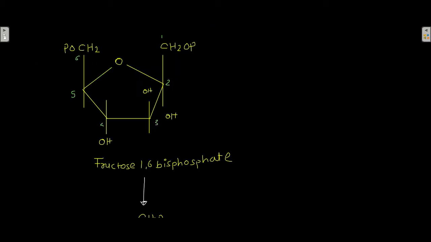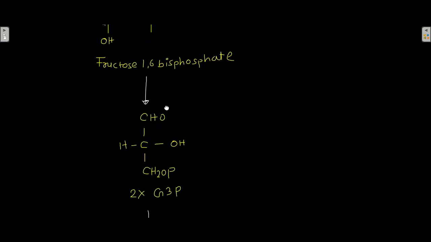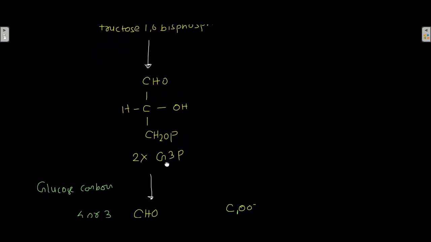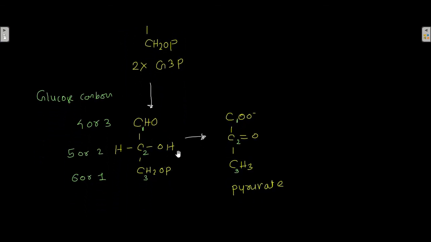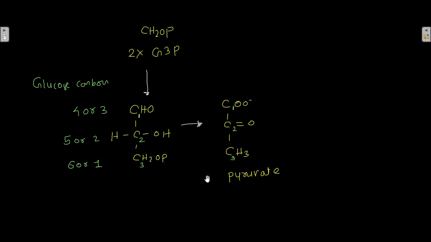So consider fructose 1,6-bisphosphate. This is the structure. This is the first carbon, second carbon, third carbon, fourth carbon, fifth carbon, and the 6th carbon of this molecule. Now this fructose 1,6-bisphosphate is converted into 2 molecules of glyceraldehyde 3-phosphate, and eventually those 2 molecules of glyceraldehyde 3-phosphate are converted into 2 molecules of pyruvate.